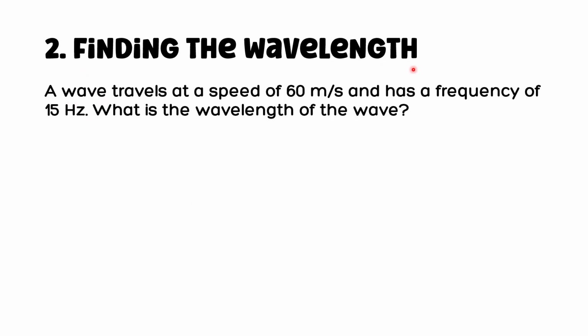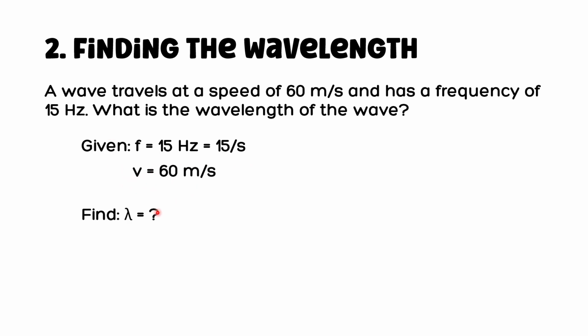Number 2. Finding the wavelength. Problem: a wave travels at a speed of 60 meters per second and has a frequency of 15 Hz. What is the wavelength of the wave? Given: frequency equals 15 Hz from this problem, and that is equivalent to 15 per second. The speed of the wave equals 60 meters per second. We need to find the wavelength, and that is wavelength equals question mark. For our equation, wavelength equals speed divided by the frequency. That is manipulated from the original equation.